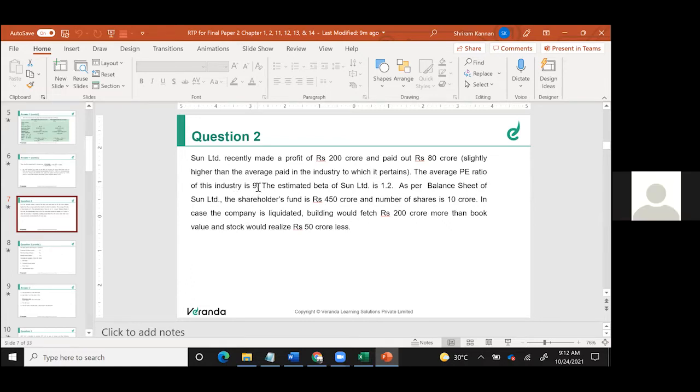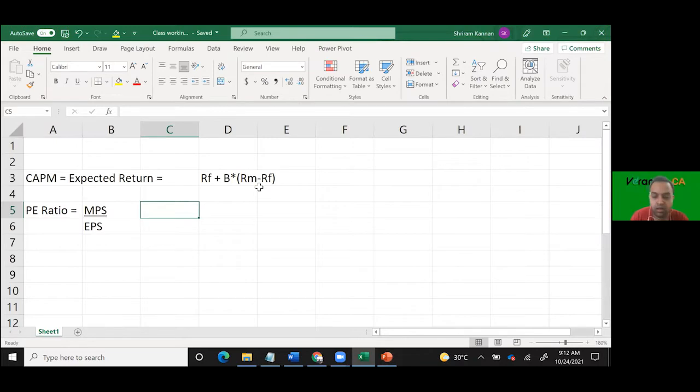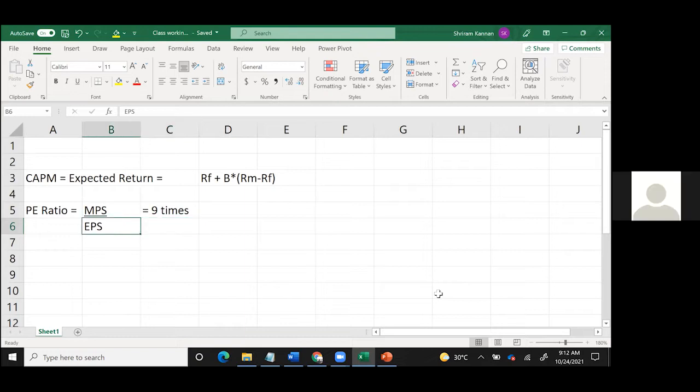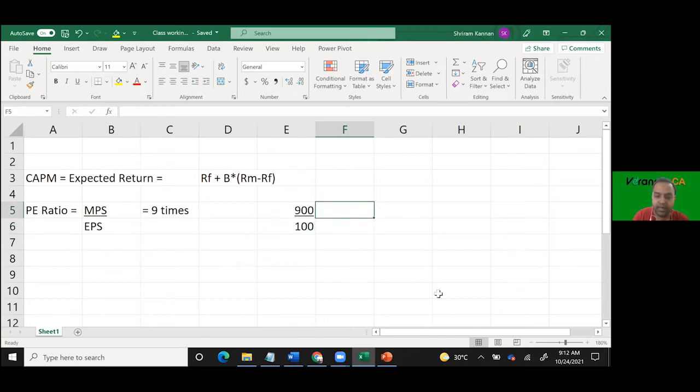9 times. What is 9 times of what? Your market price is 9 times capitalized to that of earnings, correct? Yes. There is one more interpretation. For example, if your market price is 900 and your earnings per share is 100, your PE is 9, correct? Yeah.